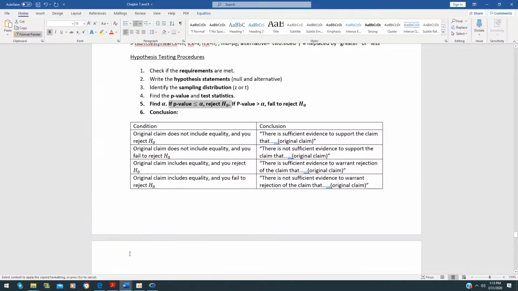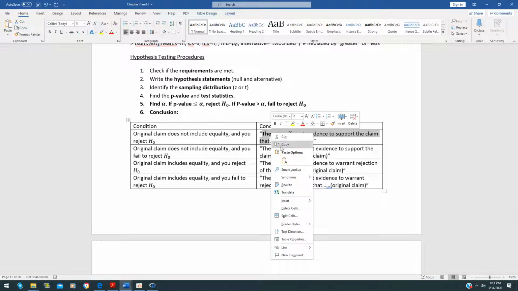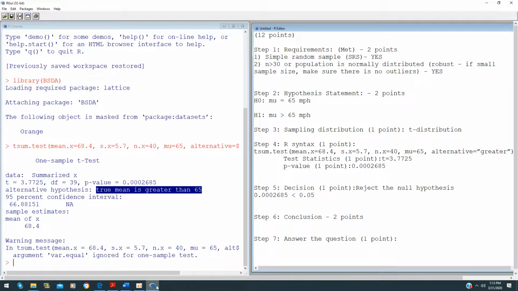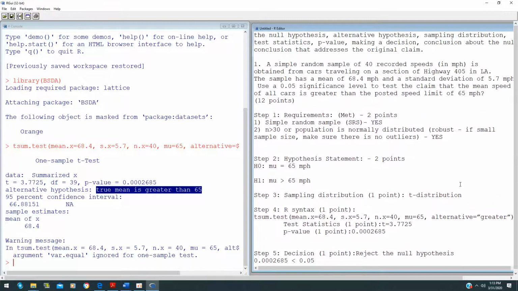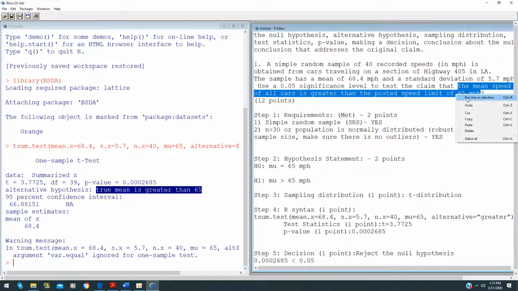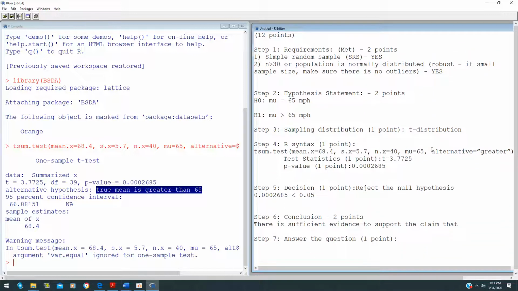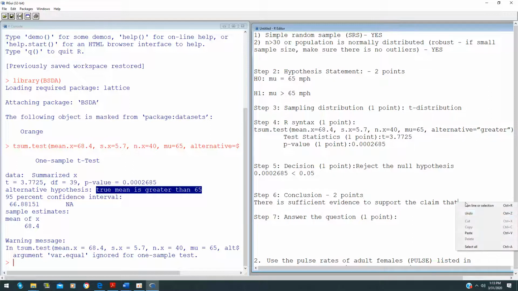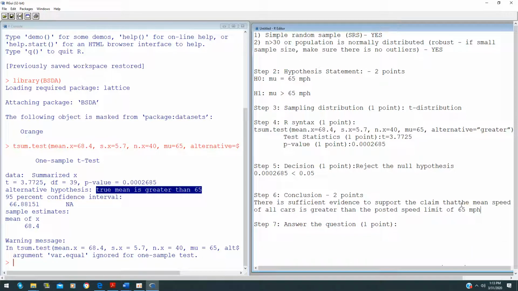Since the claim does not include equality and you reject, your conclusion will say there is sufficient evidence to support the claim. And what does your claim say? The claim says that the mean speed of all cars is greater than 65 miles per hour.